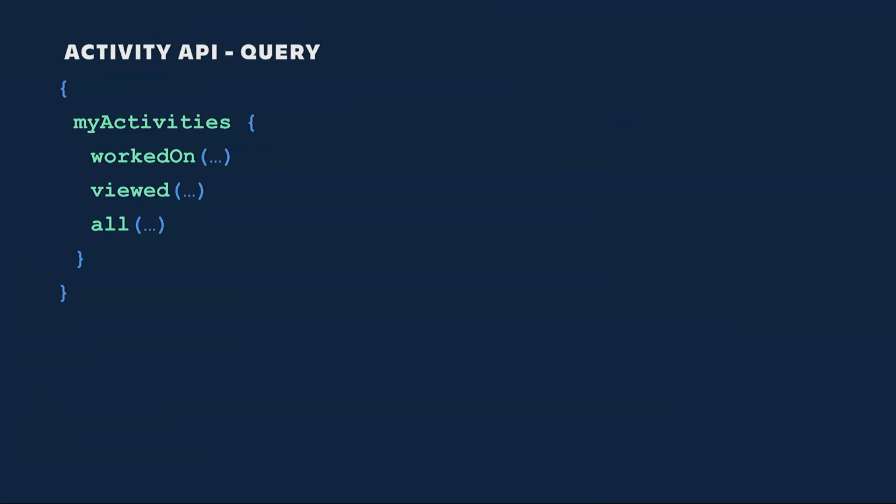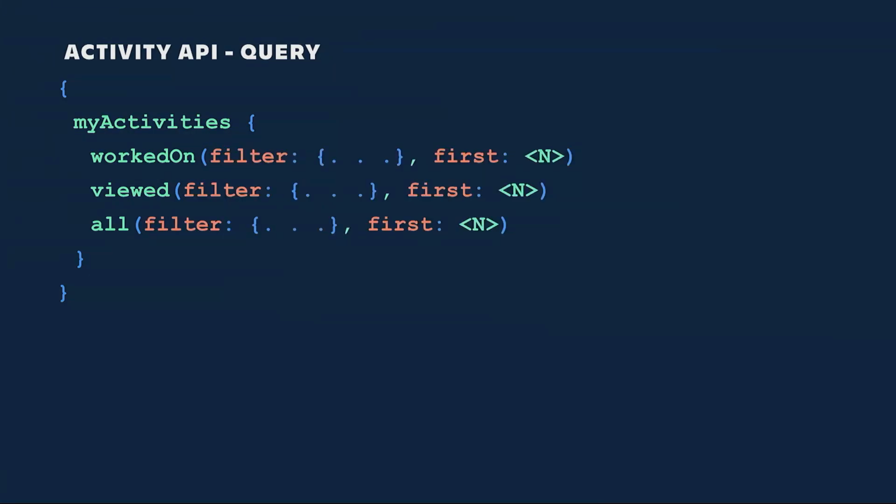This means that they can get arguments, such as filter to narrow down your query, and first to limit the result size. Now, the word first is a standard for pagination from the GraphQL Relay specs. This means that it can be used by multiple libraries out there, such as Apollo Client and etc.